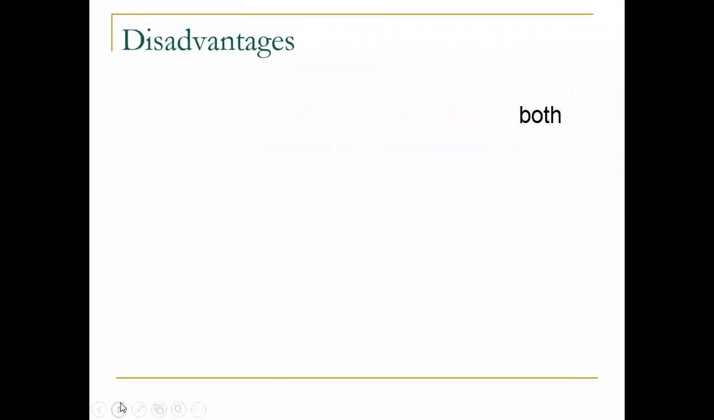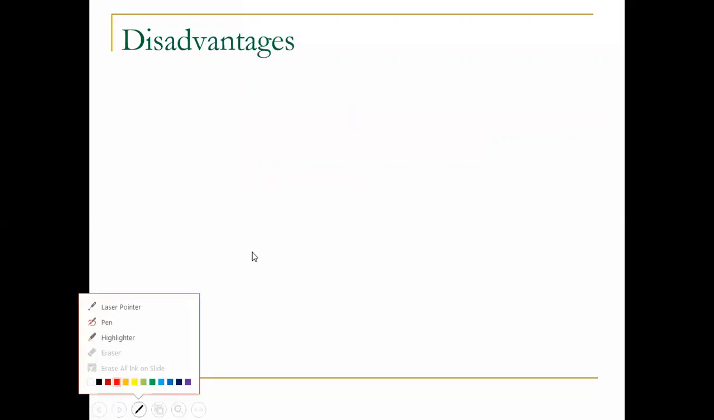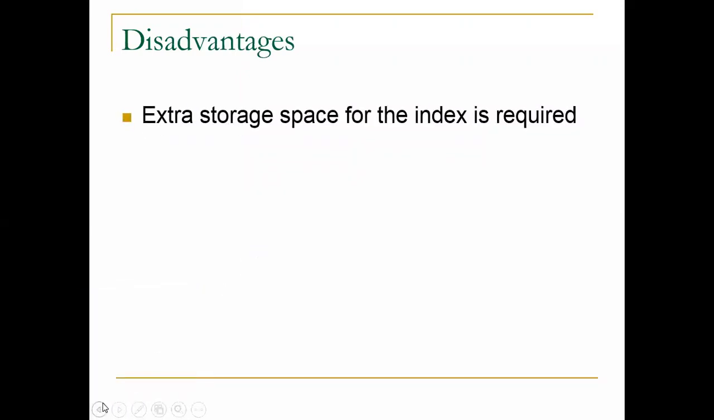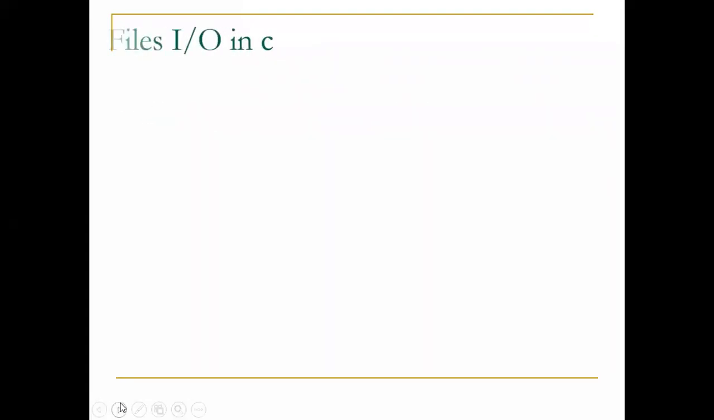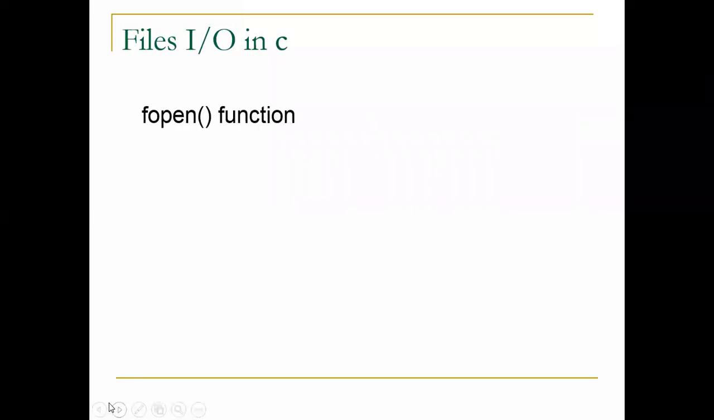Okay, what are the disadvantages of index sequential file handling? Yes, extra storage space is required for the index. This is a drawback. The biggest drawback of the index sequential file is the extra storage required for the index, maintaining the index values. Okay, fine. So the next point is file input output in C, how it is executed and what operations are used. That is very important.